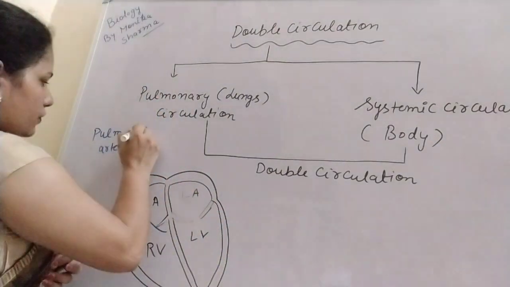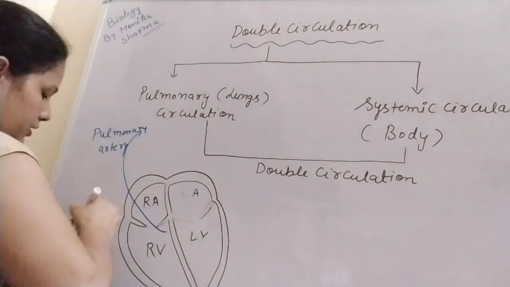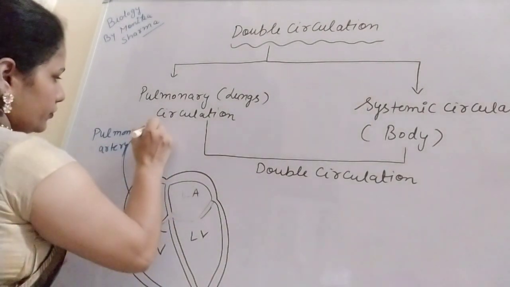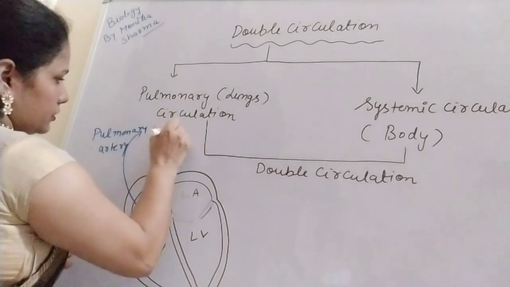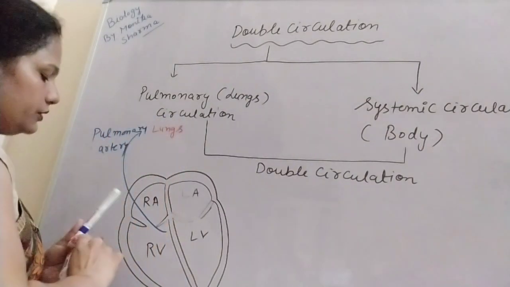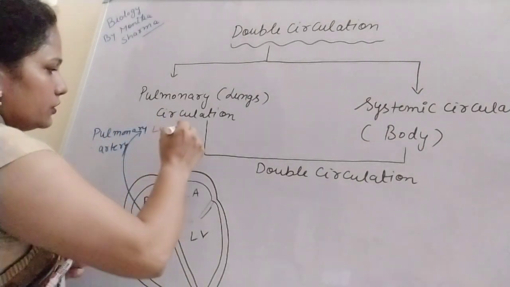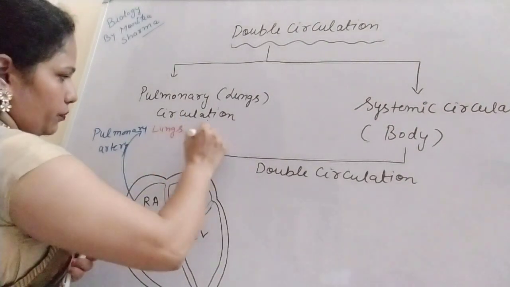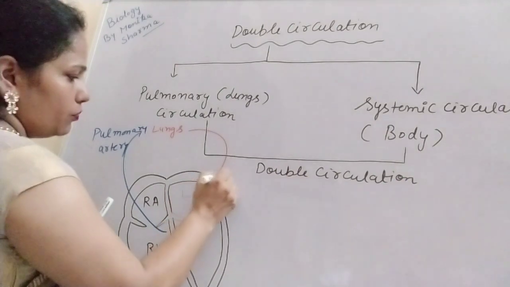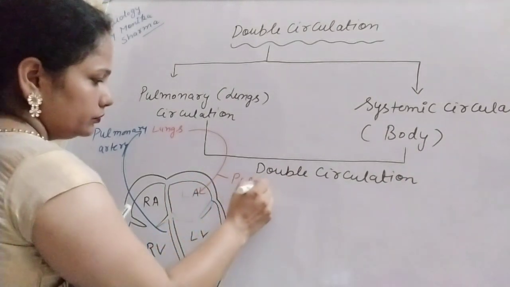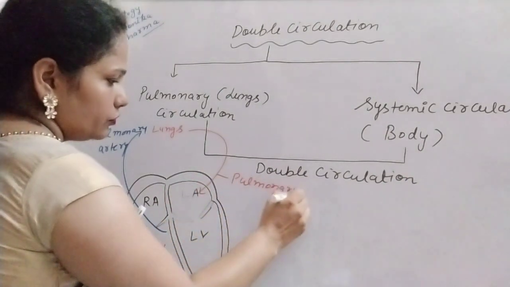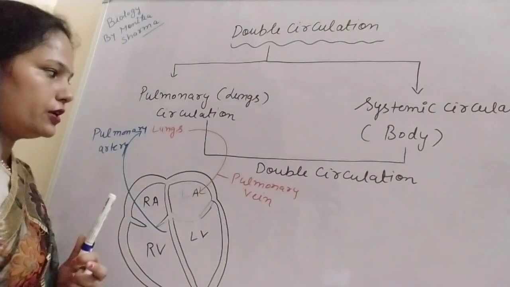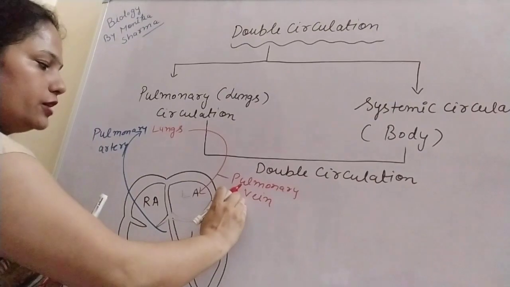It transfers the blood to the lungs, and from the lungs this blood is transferred to the left atrium by the pulmonary vein. Here also the pulmonary vein is an exception because it carries oxygenated blood.